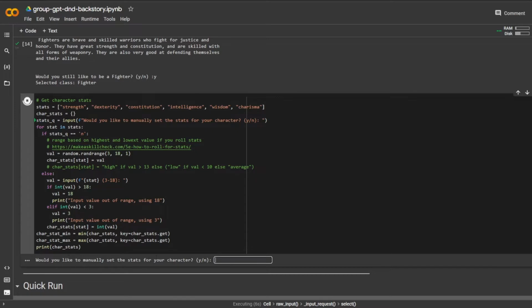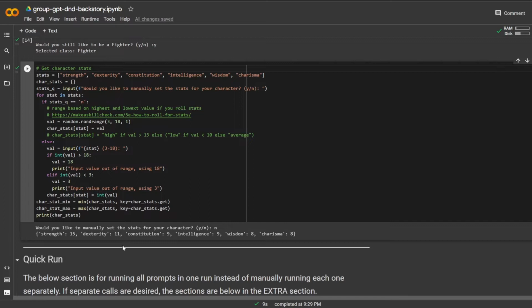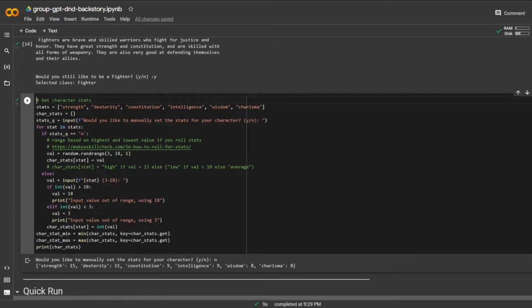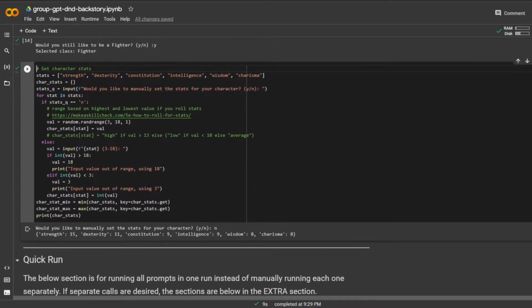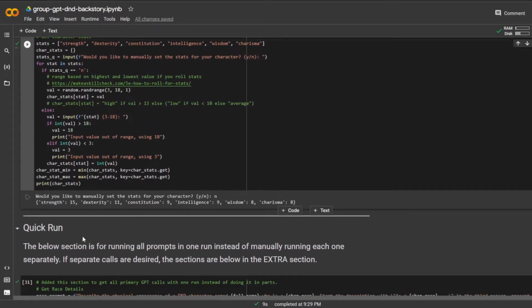So would you like to manually set the stats of your character? No. All right, and then it looks like it randomly did that for me. And taking a look at this, it seems to have put the highest in strength and constitution, which is interesting because that's what it mentioned up here. So strength of 15, dexterity 11, constitution, intelligence, wisdom. Okay, so I'm not that wise or charismatic, but I'm strong and quick. So that makes sense as a fighter. That's interesting.